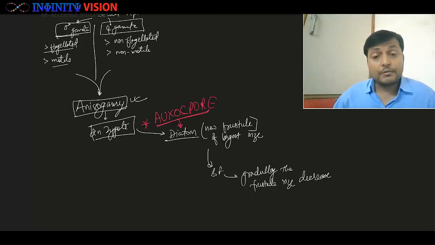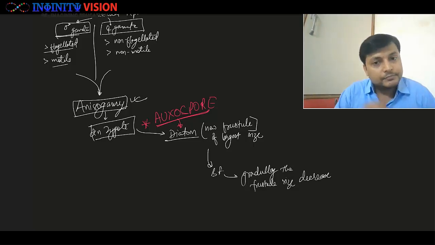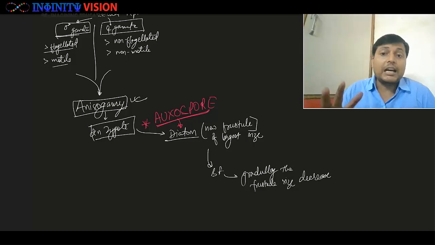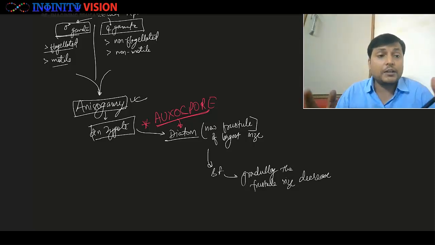This is a very important question. Many times in match the column or in MCQs, they ask about the auxospore. Where do you find them? You find them in Protista. Which Protista? Chrysophytes. Which chrysophytes? Diatoms. Remember this. So this is how reproduction takes place in diatoms.